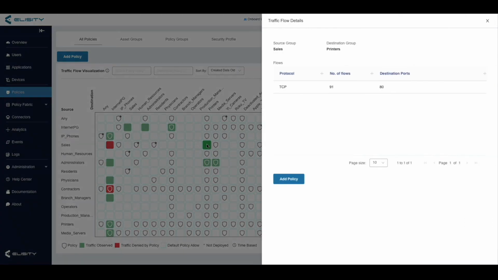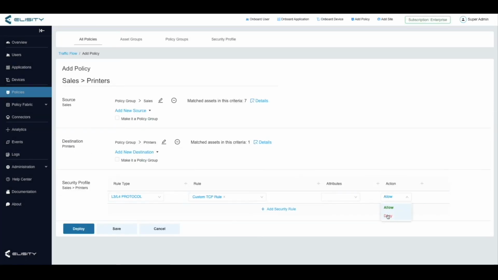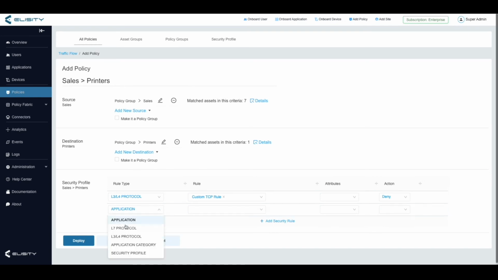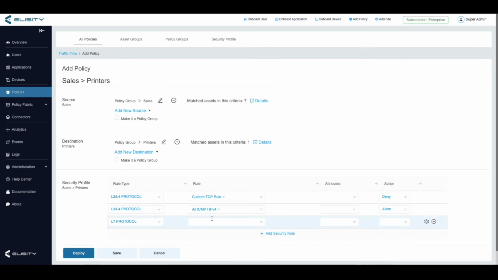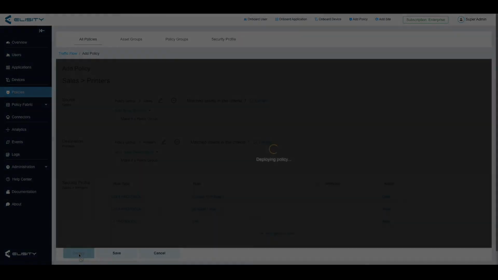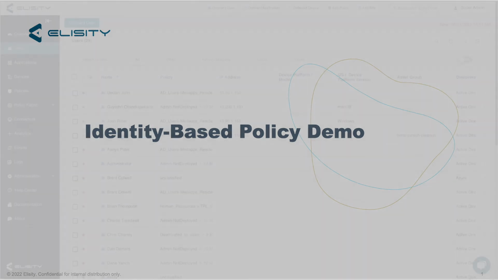We want sales to be able to use the printers, but we want to limit potential exploitations of those printers. We can deploy a more granular policy that limits traffic to only the protocols required to use the printer. You can apply this method throughout the network between any sets of users and devices and applications using our powerful policy language.